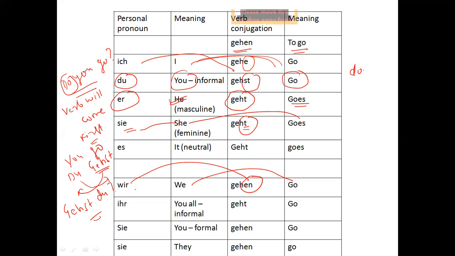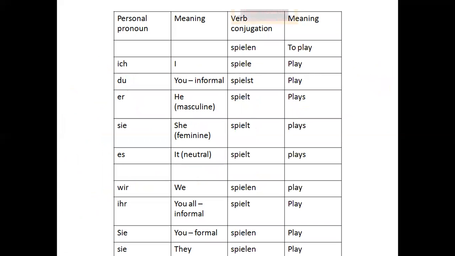For example, if I want to say "Does she go?", then it is a question. That means the verb will come first. Then I will write geht sie. And why will I write t? Because it is she, right? So this has to be according to the rule. Okay, let's discuss further.